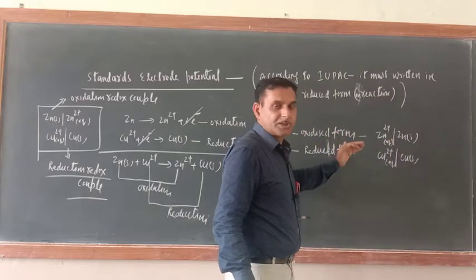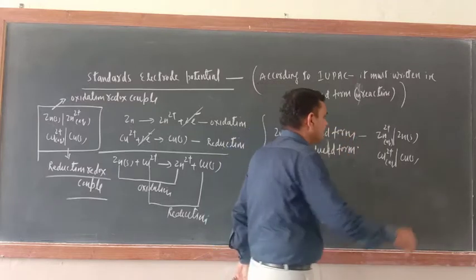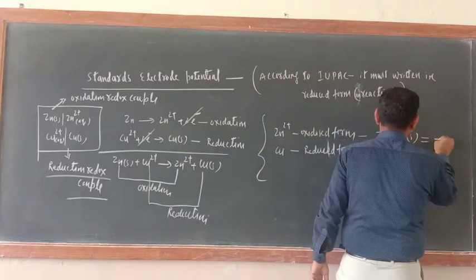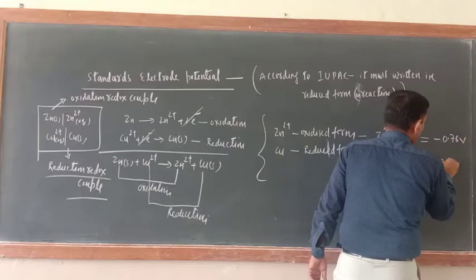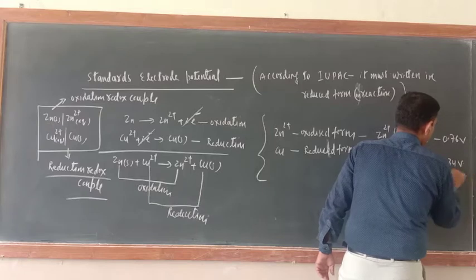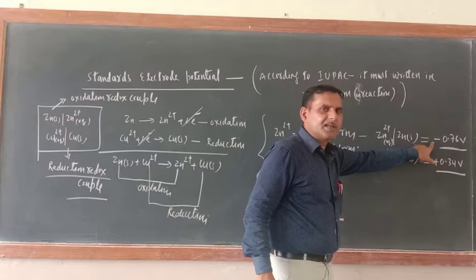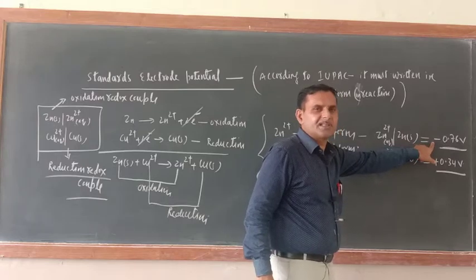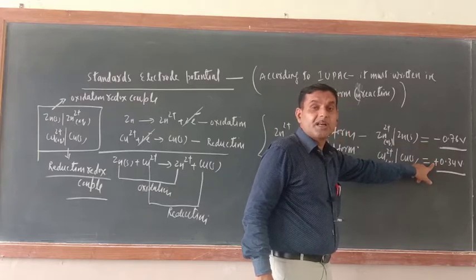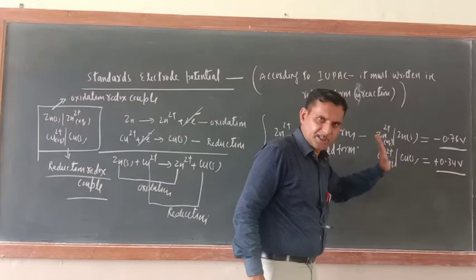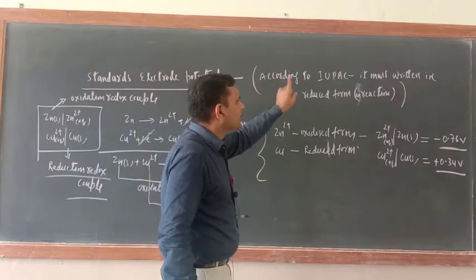Now you may ask, sir, how can we come to know which one is undergoing oxidation and which one is undergoing reduction? Just see here, this is equal to minus 0.76 volt. This is equal to plus 0.34 volt. If a minus sign is there, then it is undergoing oxidation and it is a reducing agent. If a positive sign is there, it is undergoing reduction and it will act as an oxidizing agent. This is the meaning of standard electrode potential according to IUPAC.